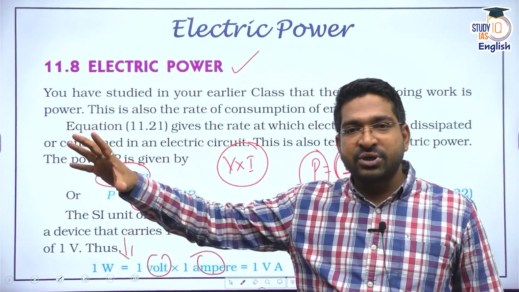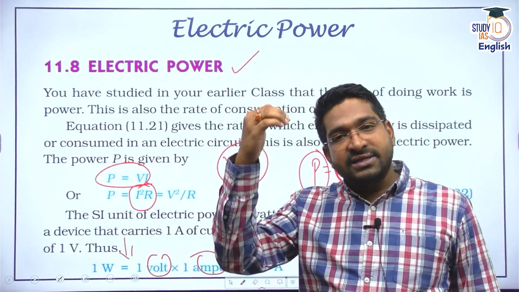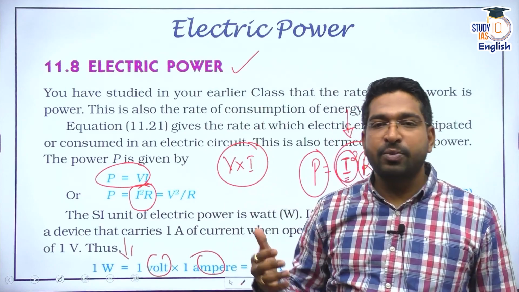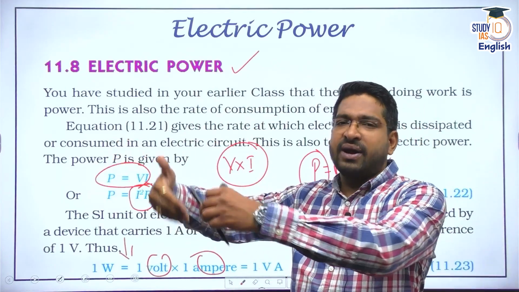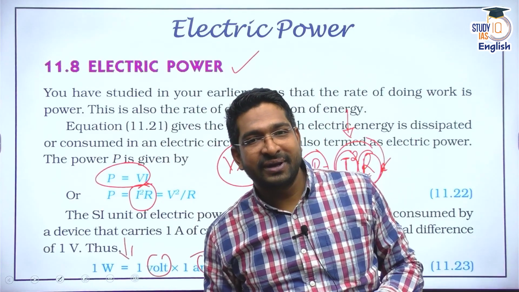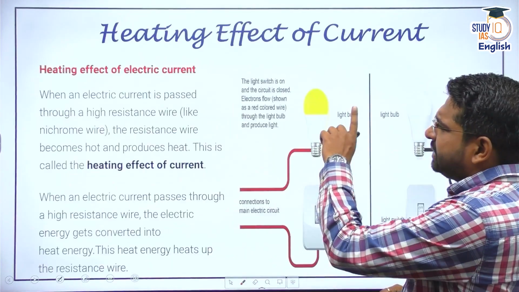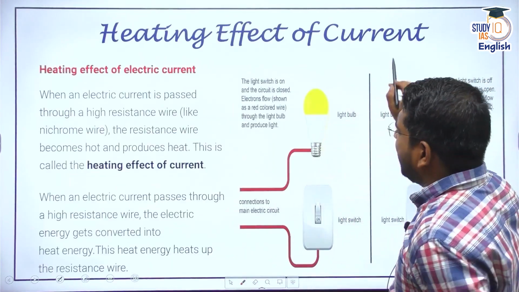So during transmission, the losses are less. But I again step it down so that whatever amount of current is required reaches your home. Clear? Right. Now, apart from this, the electric current also has a heating effect.